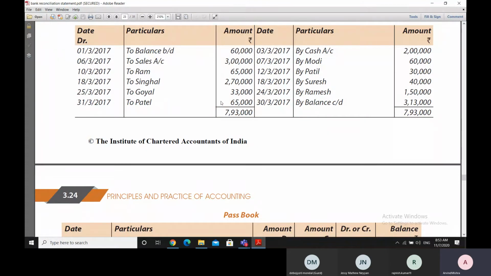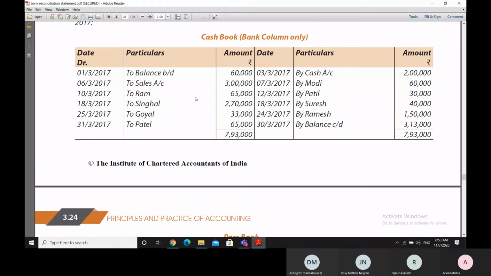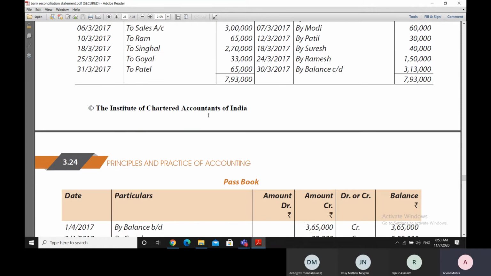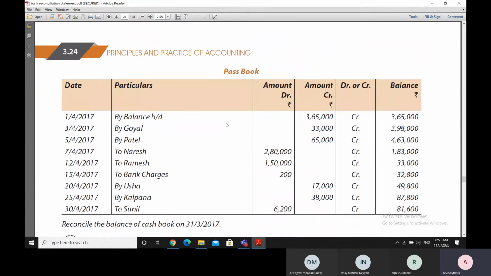These are dated 25th March and 31st March, received from Goel and from Patel, and after receiving these checks, they have been entered in the cash book, but they are not finding any entry in the passbook,